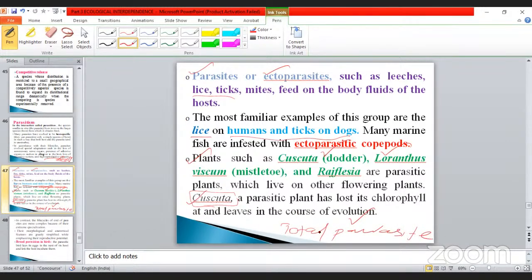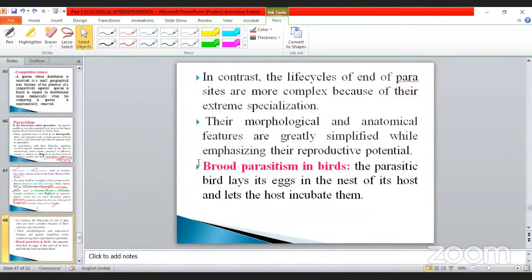So these two things you must note down. So these are the parasites present in plants as well as animals, even in human beings.